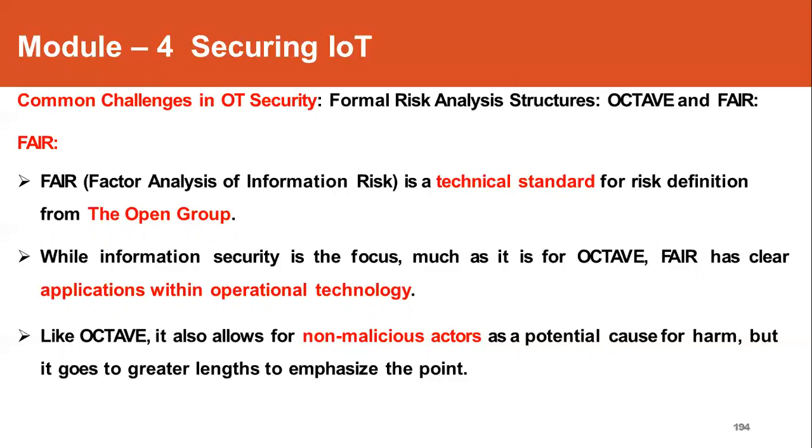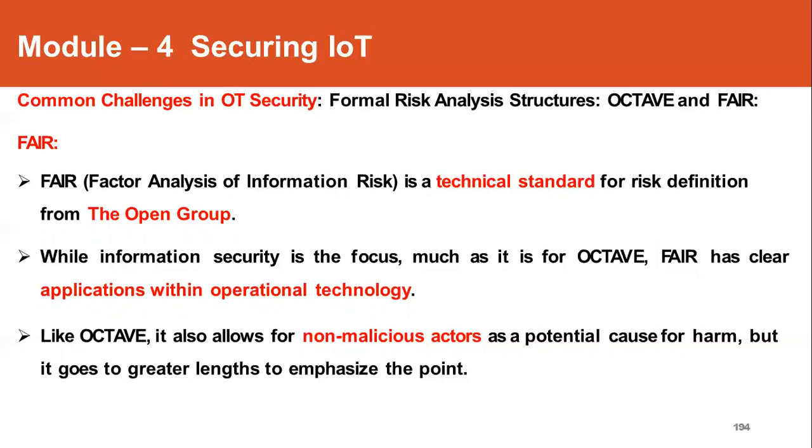So here the measurable and quantifiable metrics are applied, which are key areas of emphasis in the world of operational environment, and with the richness of the data that is present, one can apply this particular risk analysis framework.